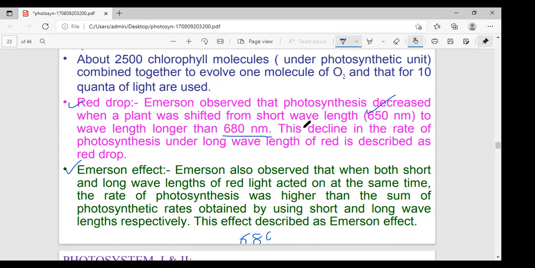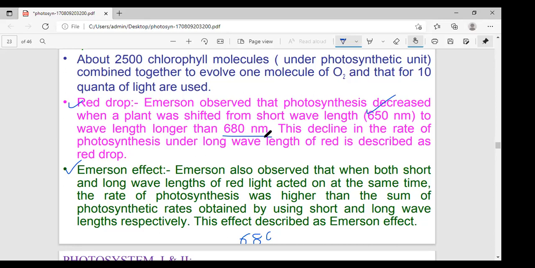The shorter one is 650 to 680 nanometer. Don't confuse these; in the examination, the wavelengths are also asked. The longer one is above 680 nanometer.